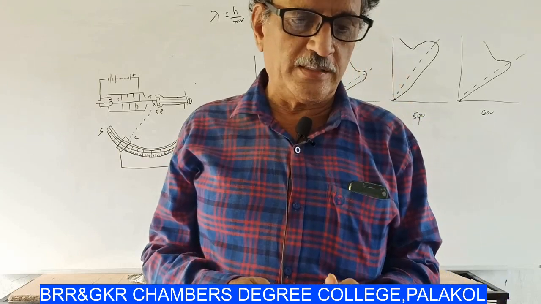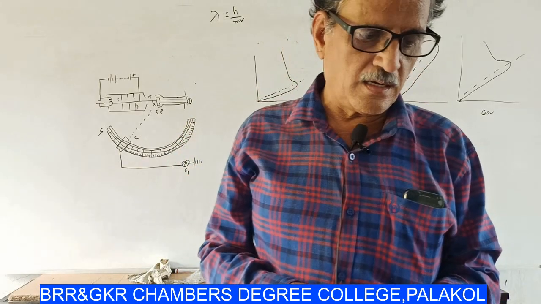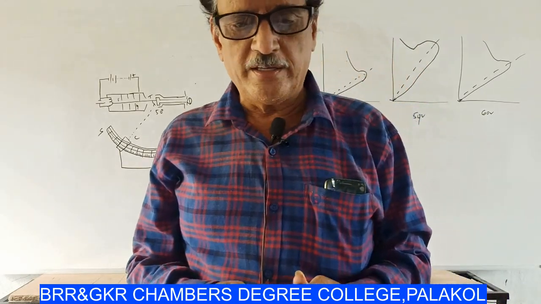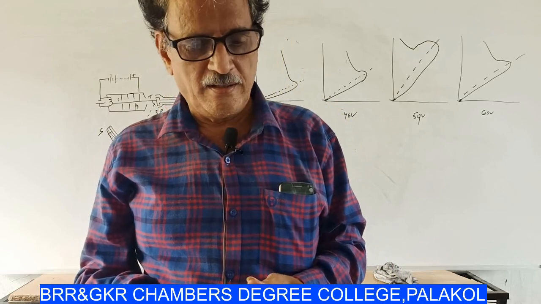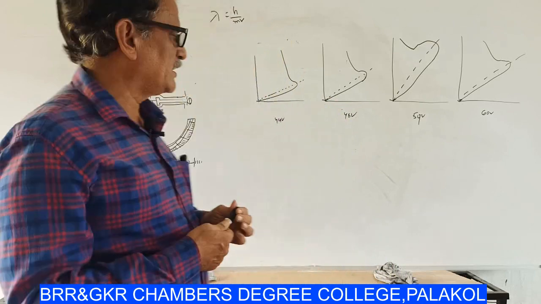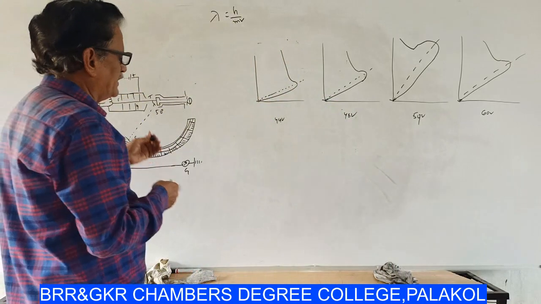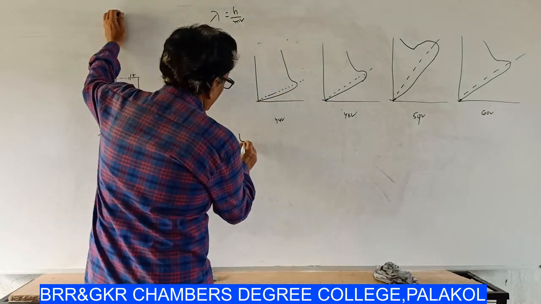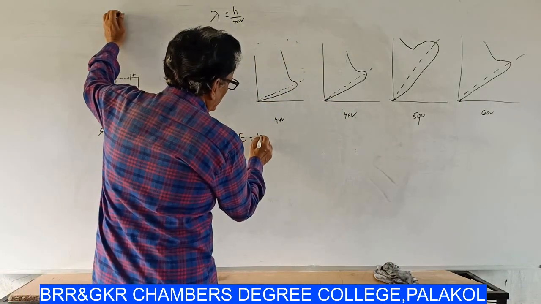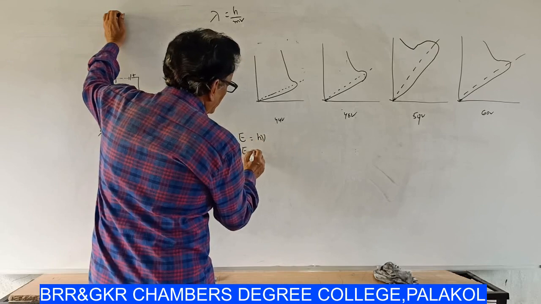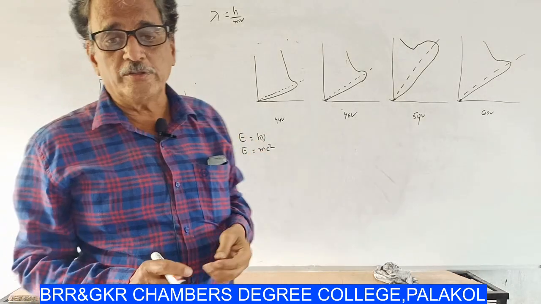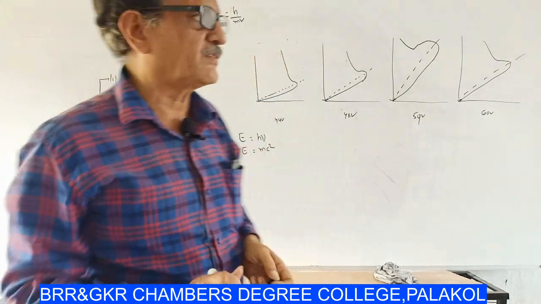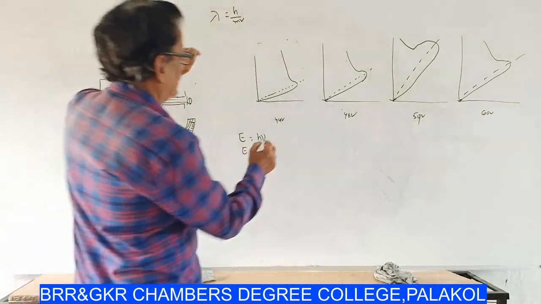And the fifth one is that the velocity of the matter wave is greater than the velocity of light, because E is equal to h nu and E is equal to mc square. This gives nu is equal to mc square by h.